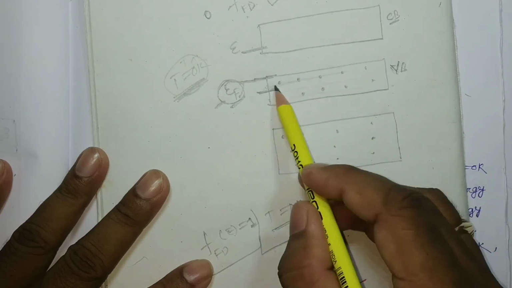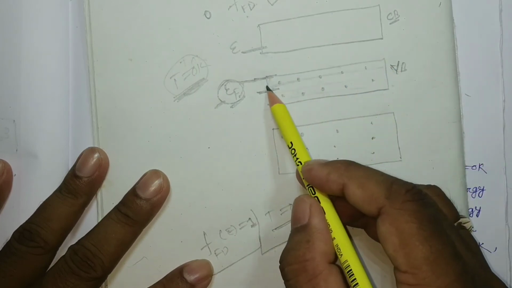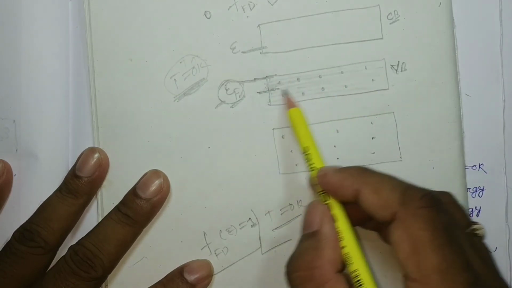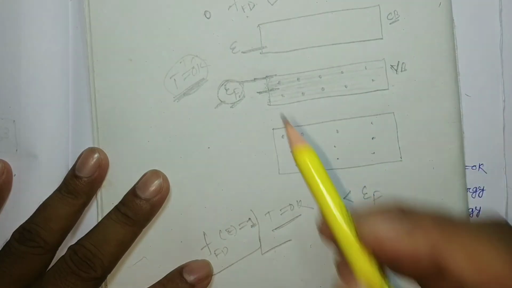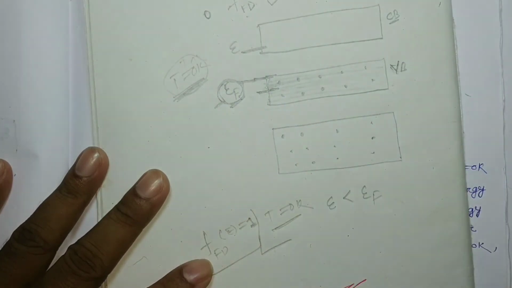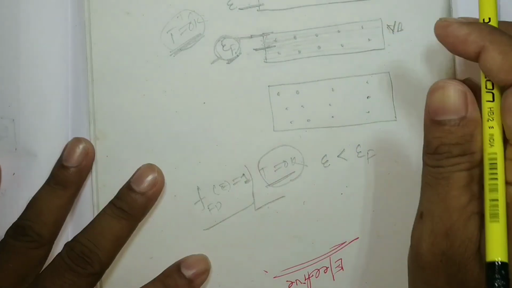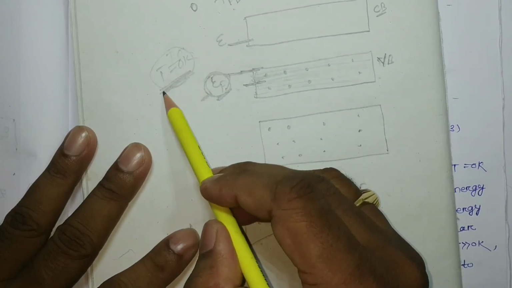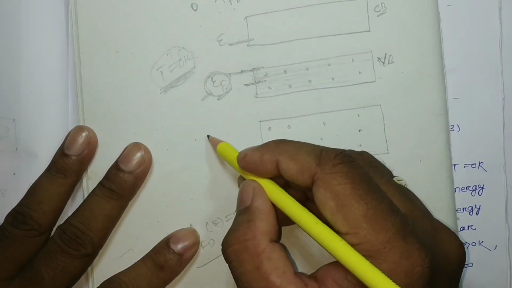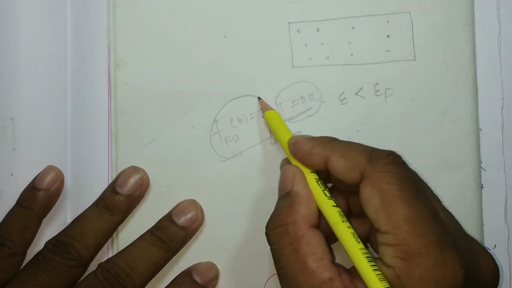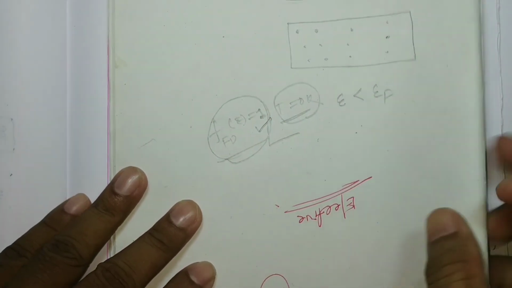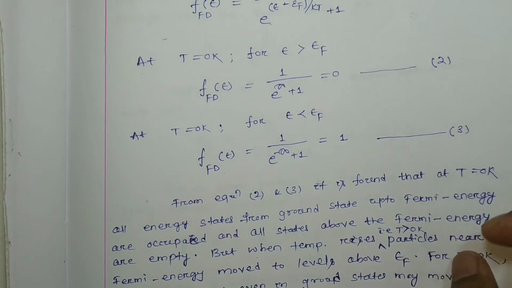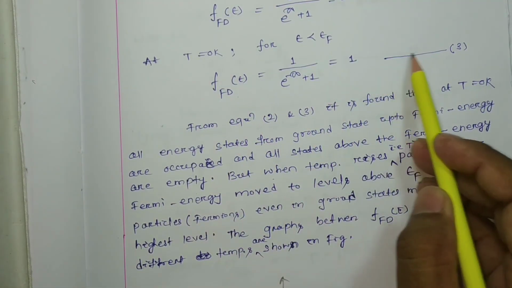This is the valence band, the closely spaced energy levels, and these are filled with electrons below the Fermi energy level at absolute 0 Kelvin. So the probability of finding electrons below epsilon f at absolute 0 Kelvin is 100%, or the distribution function value is 1. Hence at T equal to 0 Kelvin, for epsilon less than epsilon f, the Fermi-Dirac distribution function is 1. Let this be equation number 1.